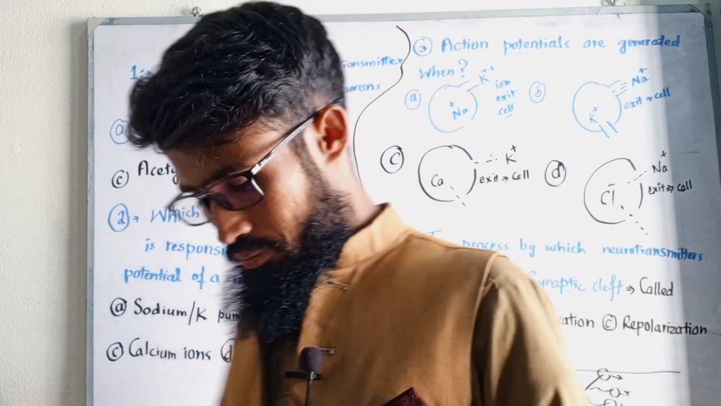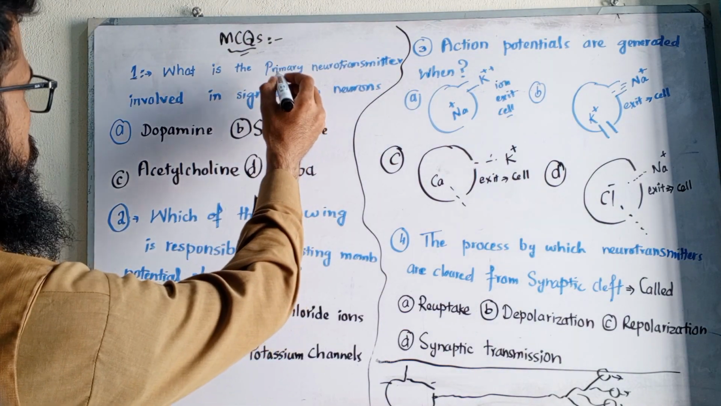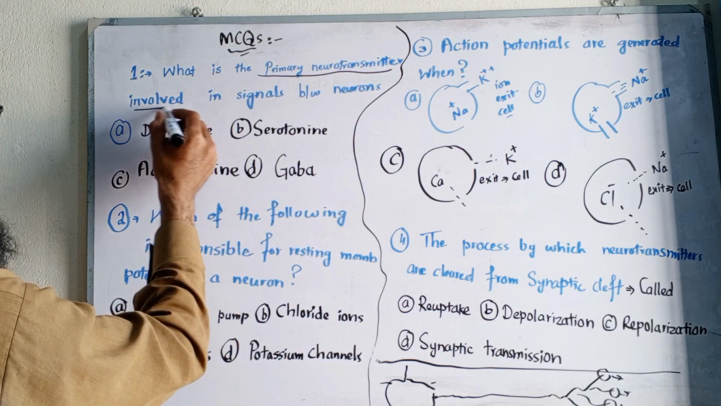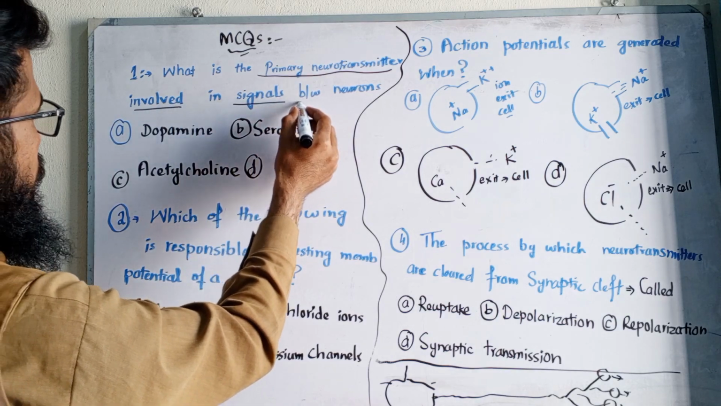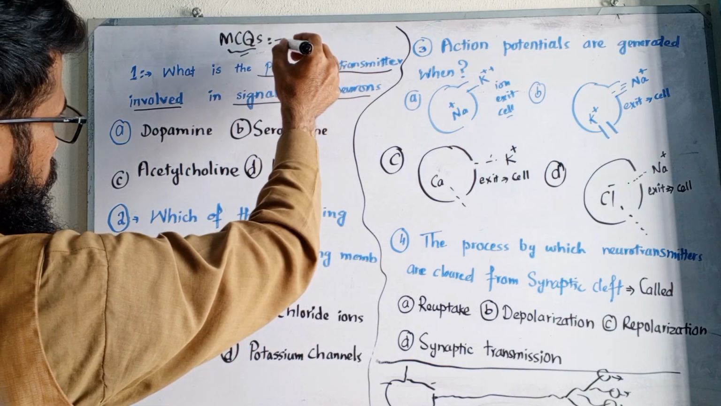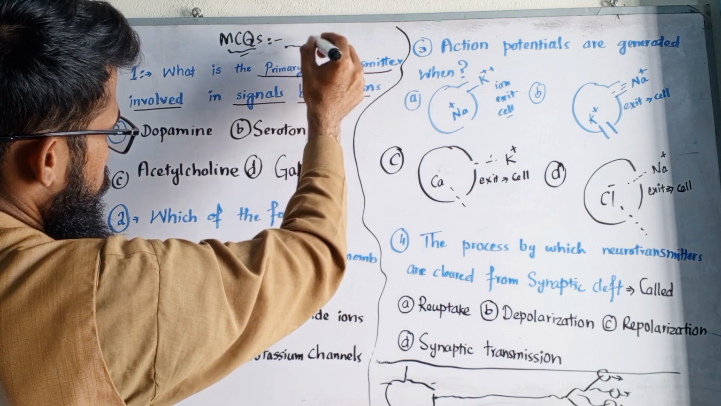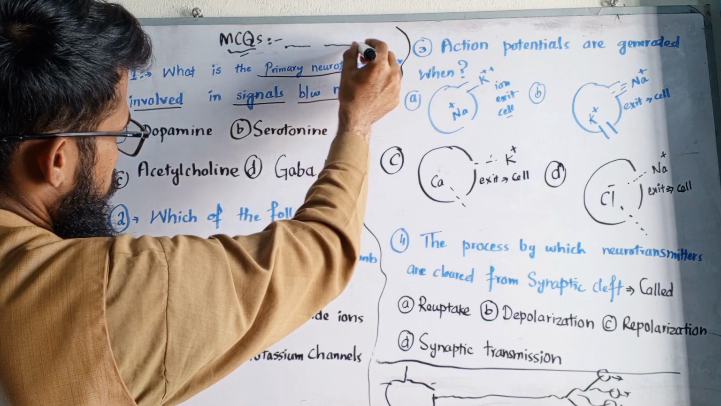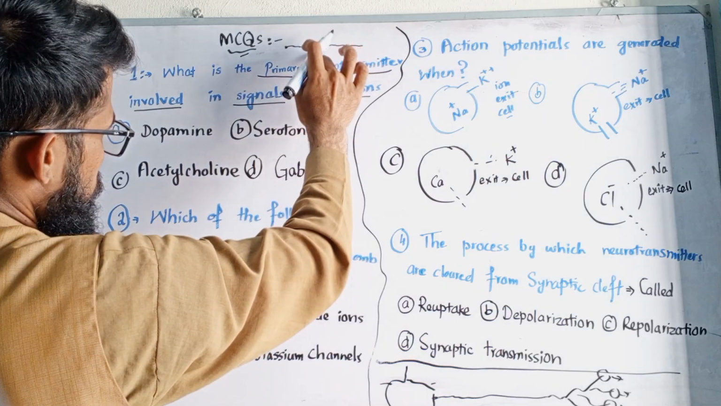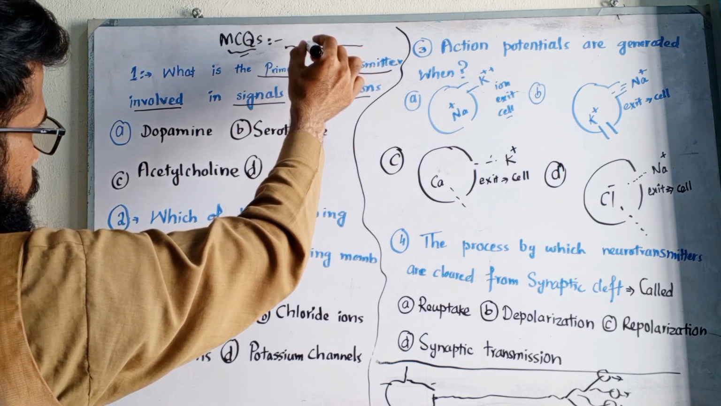Question number one is, what is the primary neurotransmitter? The primary neurotransmitter that is involved in signals between neurons. You have to think about a neurotransmitter. For example, this is one neuron and this is another neuron. Between these two neurons, some neurotransmitter is released.